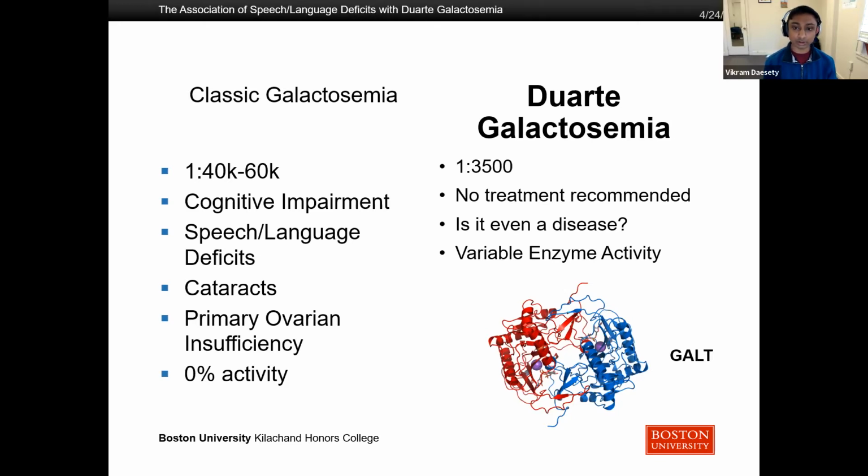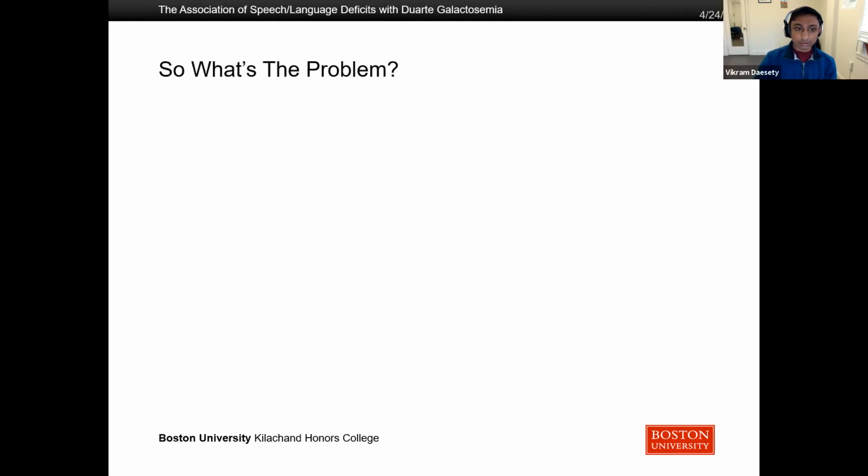Duarte galactosemia, on the other hand, which is what this project focused on, is much more common, 1 in 3,500 globally, and there's no treatment recommended, so it's not recommended that the children adhere to a galactose-restricted diet. There's no real severe long-term outcomes, and this has led researchers to question, is it even a disease? Because it doesn't require treatment, it doesn't have any severe outcomes. Why do we care about it? So what's the problem? I just said that there aren't any real reasons to care about this disease.